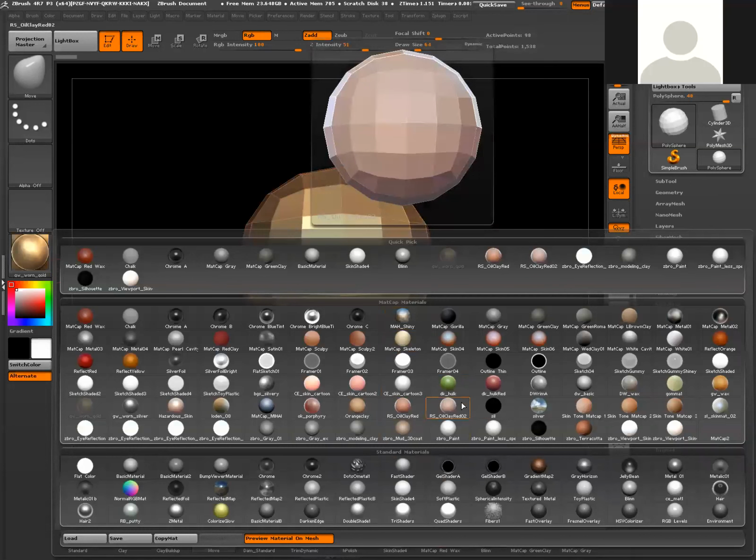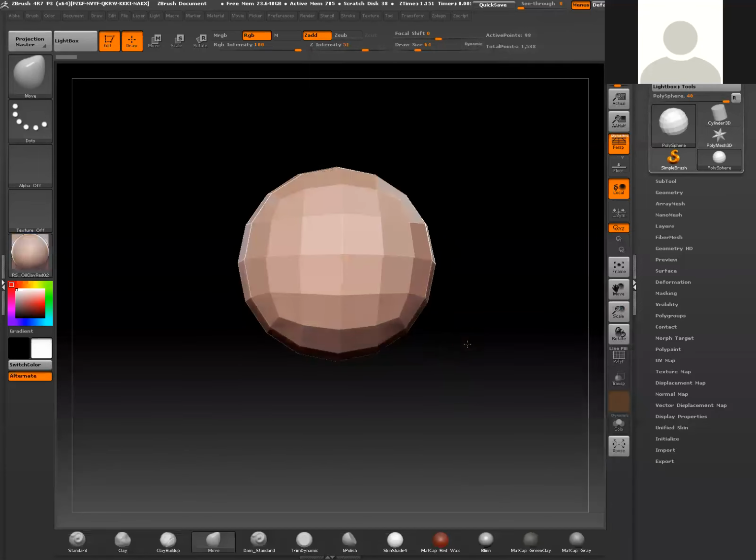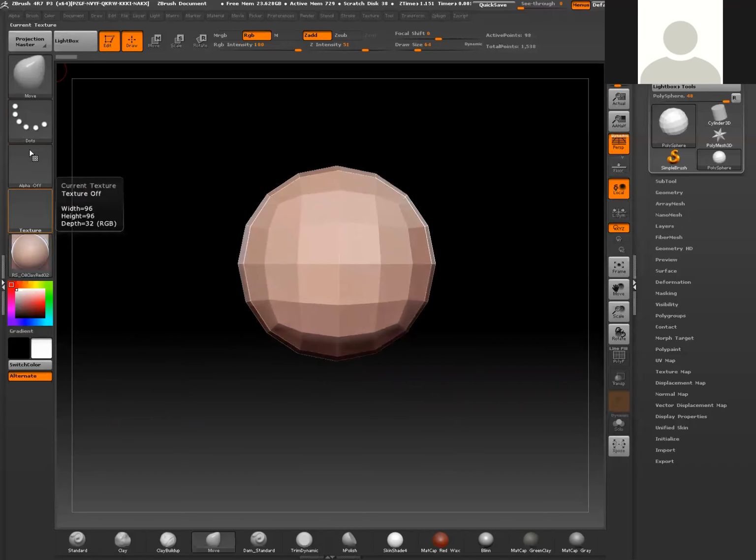Now that's something I'll provide you guys. It's not built into ZBrush, but you'll see if I select it, it gives this kind of putty type of feeling. And I find that it really just enhances the form in a way that's really nice for sculpting. Okay, so those are basic UI functions here on the left-hand side.